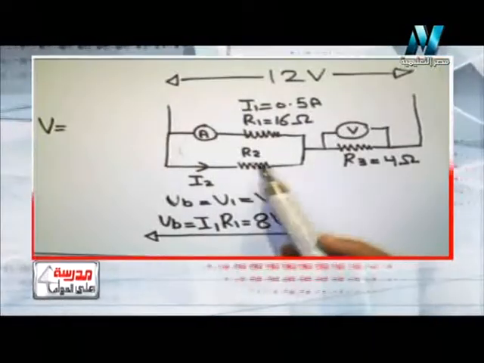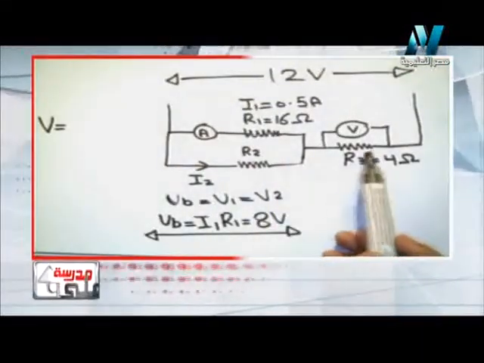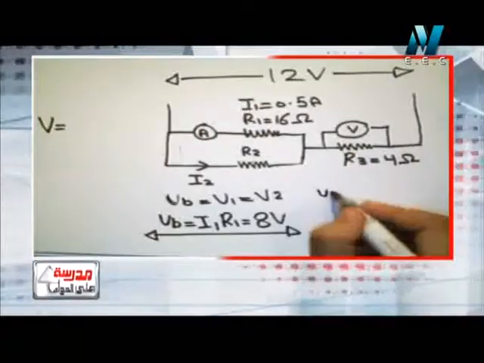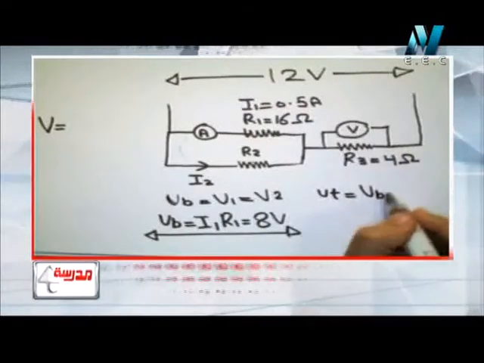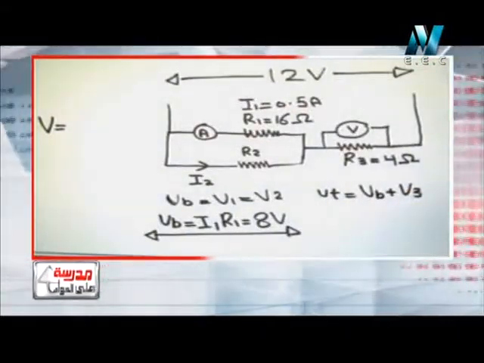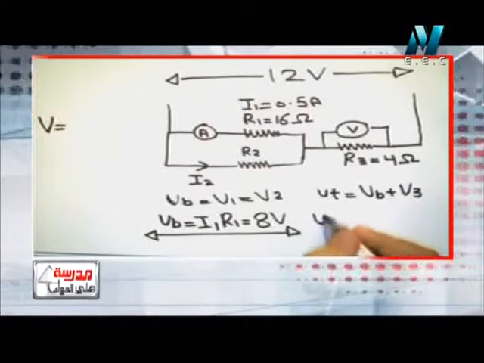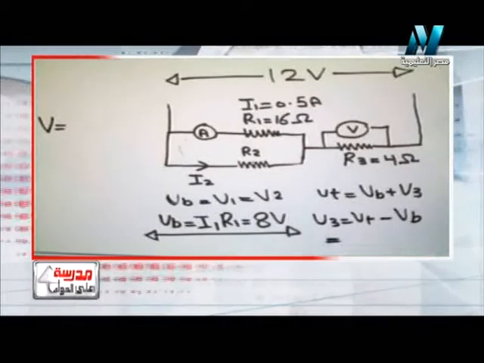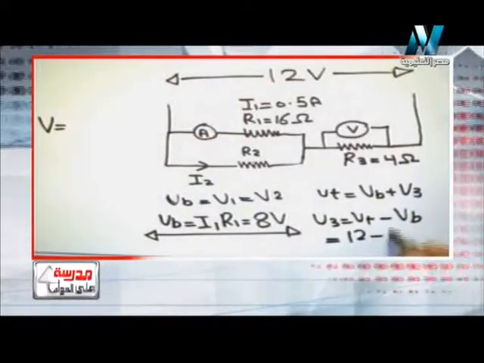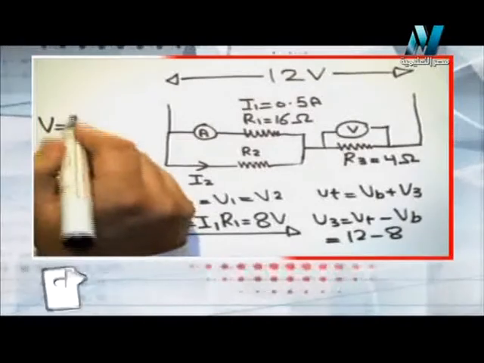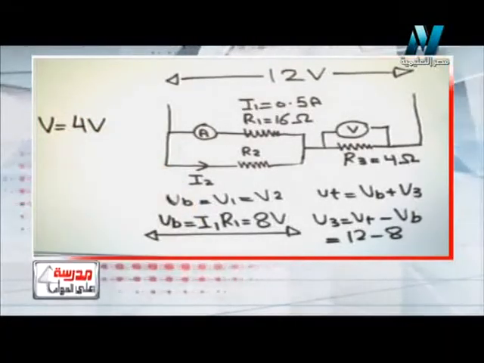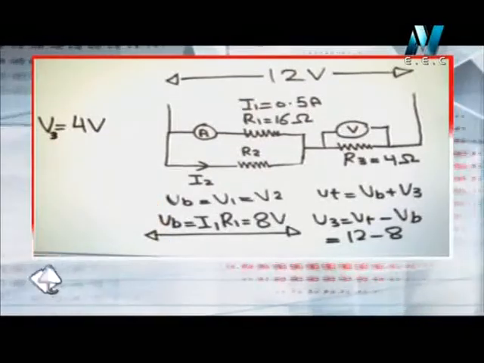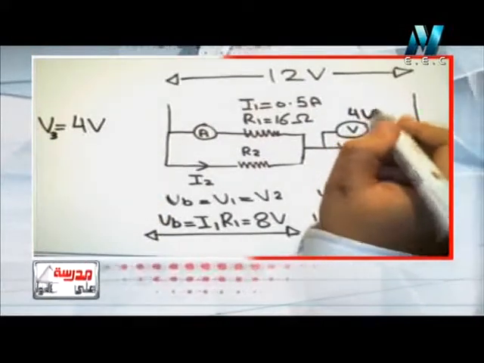But we know that this box is connected in series with resistance R3. So we can say that V total must equal V of the box plus V3. So V3 equals V total minus V box, which is 12 minus 8, which will be 4 volt. So the voltage across resistance R3, or the reading of this voltmeter, will be 4 volt.